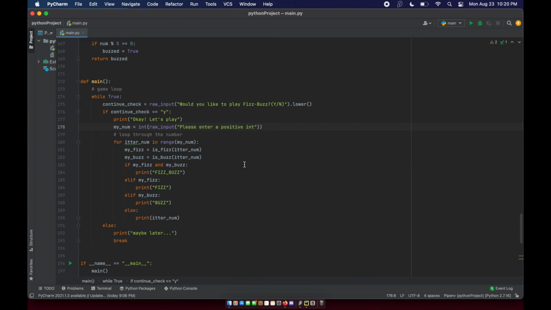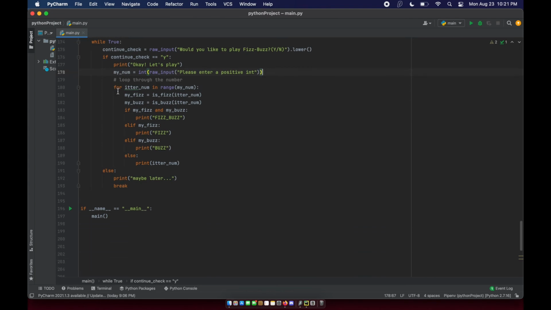Now, I don't have any sort of checks in place to make sure that the user actually does put a number value in, but I'm the only one playing it, so I'm just going to pretend like there are. And what happens once this number is inputted, we're going to use it in a for loop. I'm going to say for iter number in range my number, the user input number.